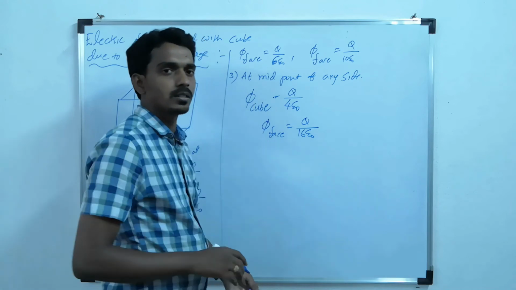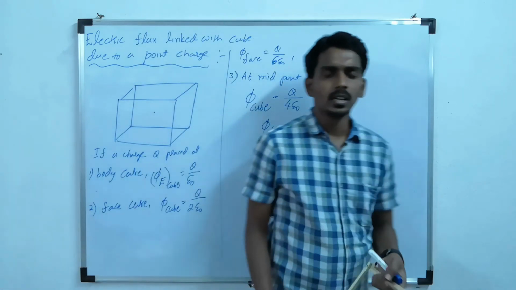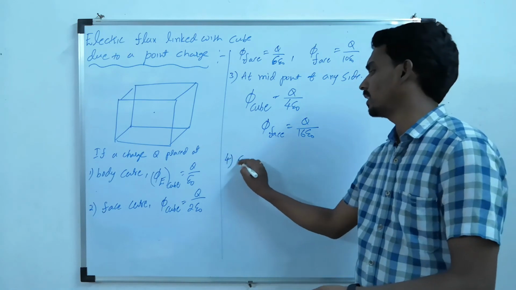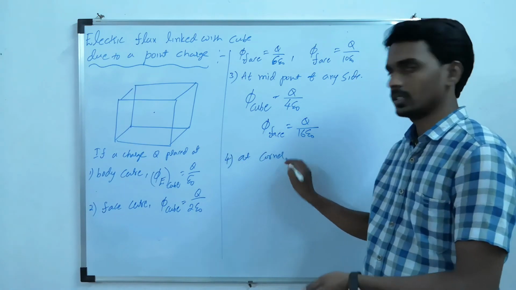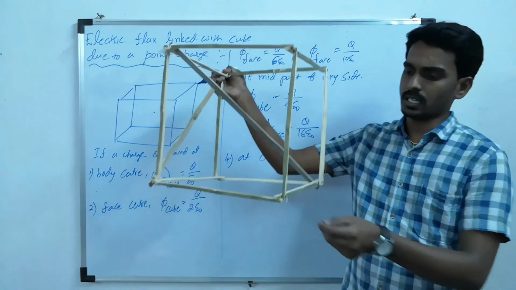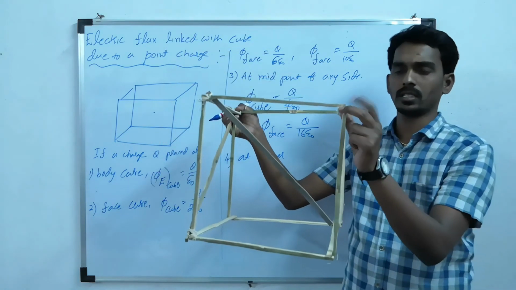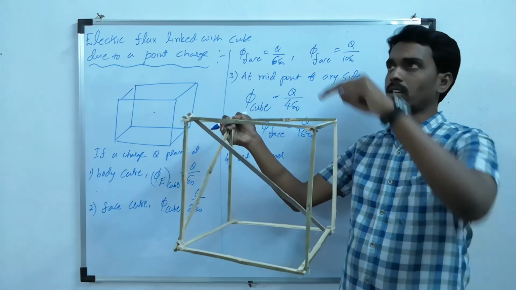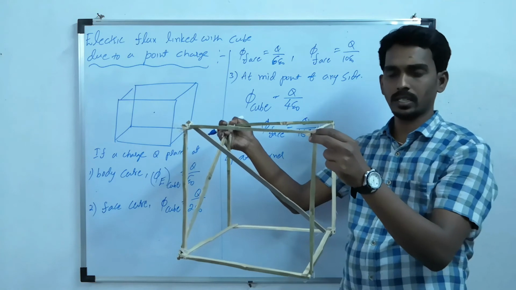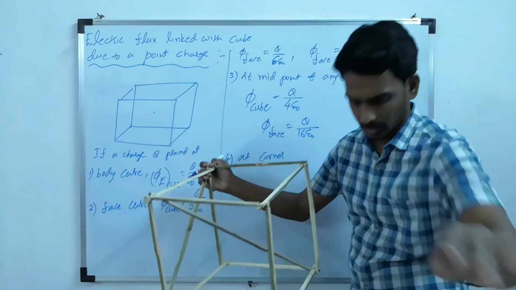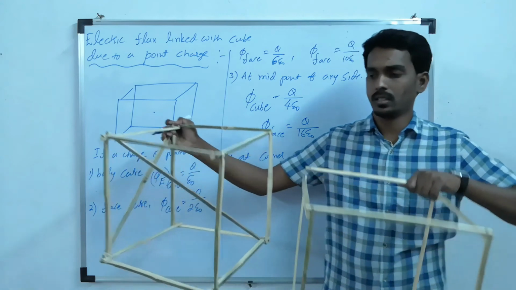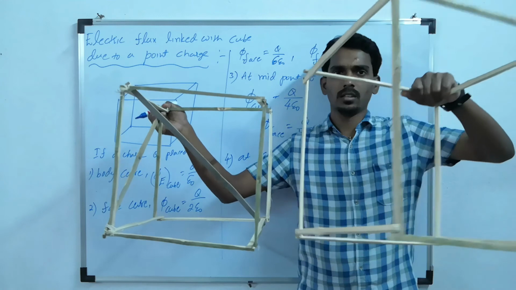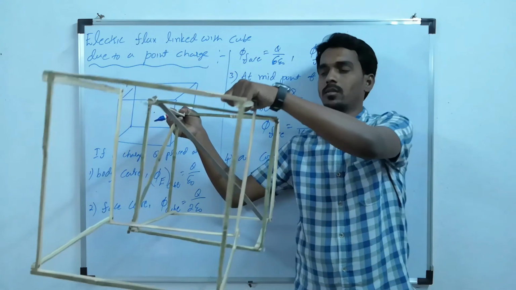4 4s are 16. Similarly, you can understand the last and final case, that is, if it is placed at a corner. Consider the charge placed at any one corner, let's take this corner. Now you cannot take one cube upon it so that you can close it. You have to imagine in this manner: 1, here 1, then here 1 and here 1.